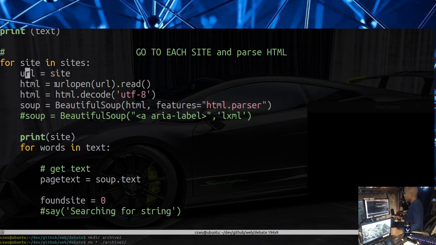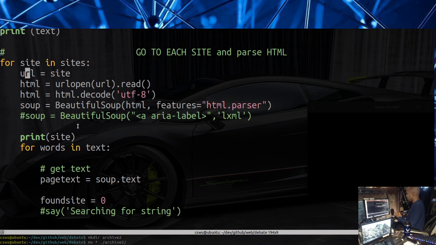As you can see, we urlopen and read. We decode it as UTF-8, and then we create a variable called soup, which is the result of Beautiful Soup parsing the HTML, which is what we decoded up here, using their HTML parser, right?